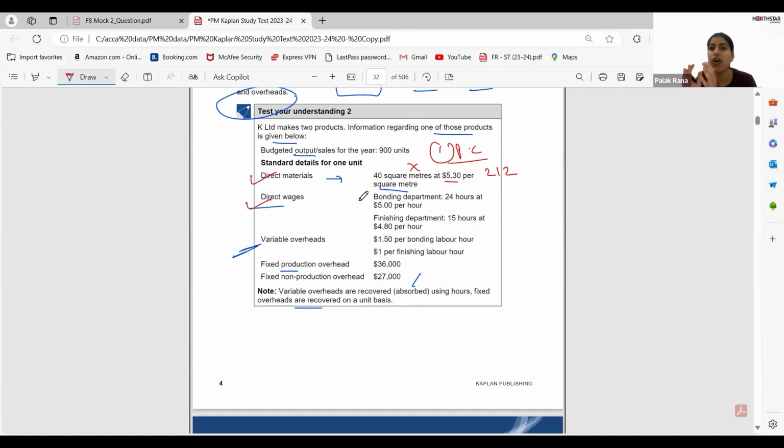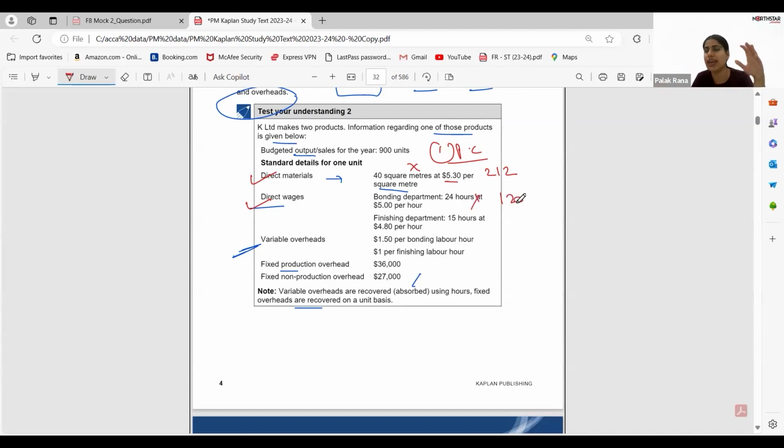So direct material. Now I need laborers, persons to make that dress. I need a person who will stitch that dress, and that person will charge me: I have worked 24 hours to create your dress, and I will be getting 5 dollars per hour. So that is 5 into 24, which is 120.